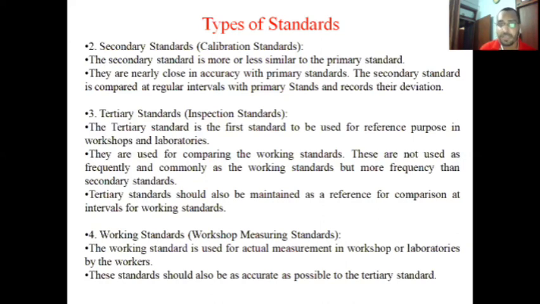It means your primary standard is the most accurate, then comes secondary standard, then tertiary standard, and last is working standard. For calibration, working standard is calibrated with tertiary standard, tertiary standard with secondary standard, and secondary standard with primary standard. So I think the types of standard are clear to you.